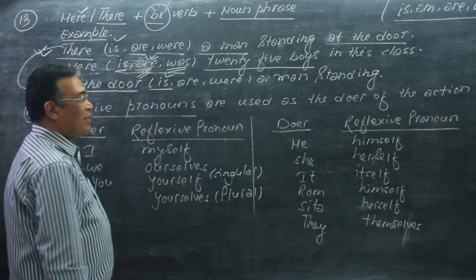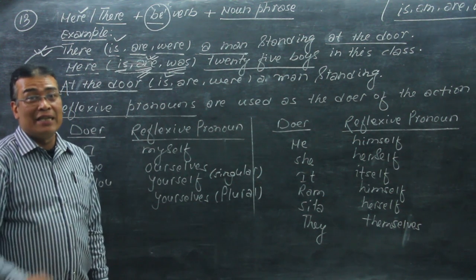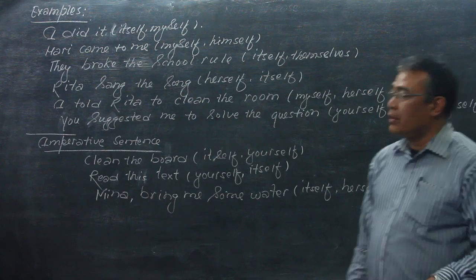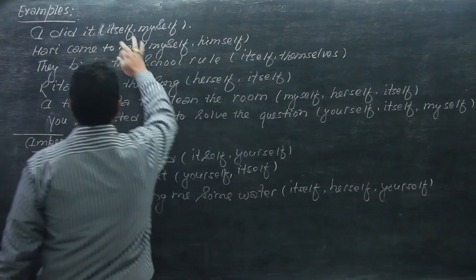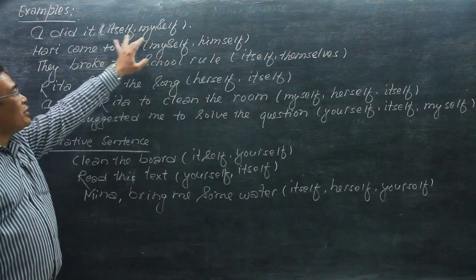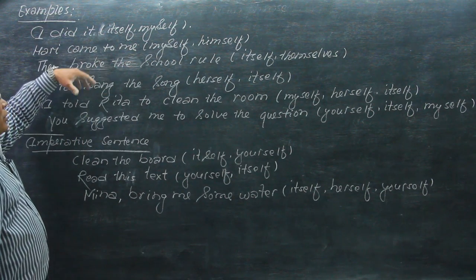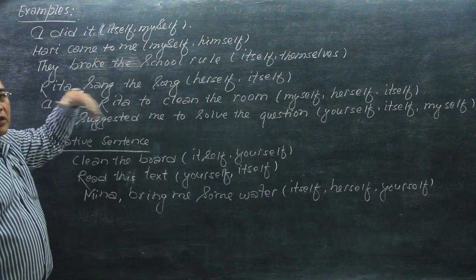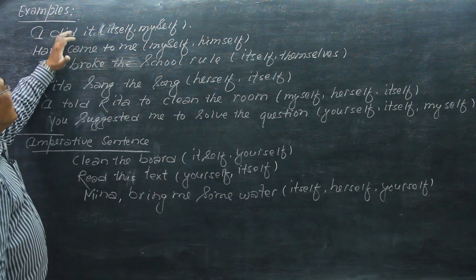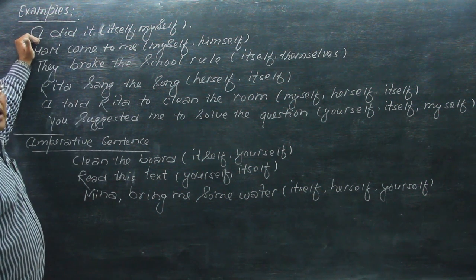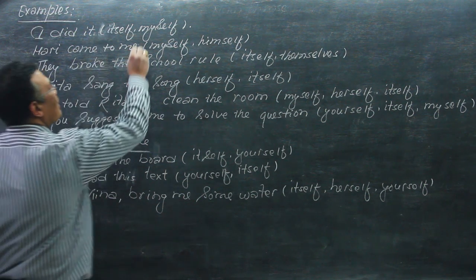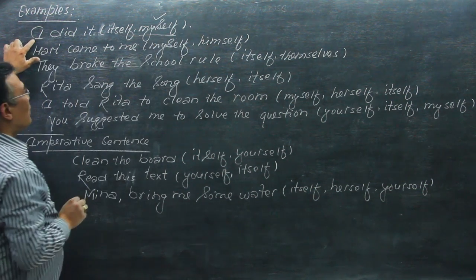Okay, let's take some examples of self forms in sentences. The example is: I did it itself, myself. Which is correct here? To give the answer, first we have to know who is the doer in the sentence. I did it. Who did it? I. And I is the doer here. So, I did it myself, because the doer is I here.